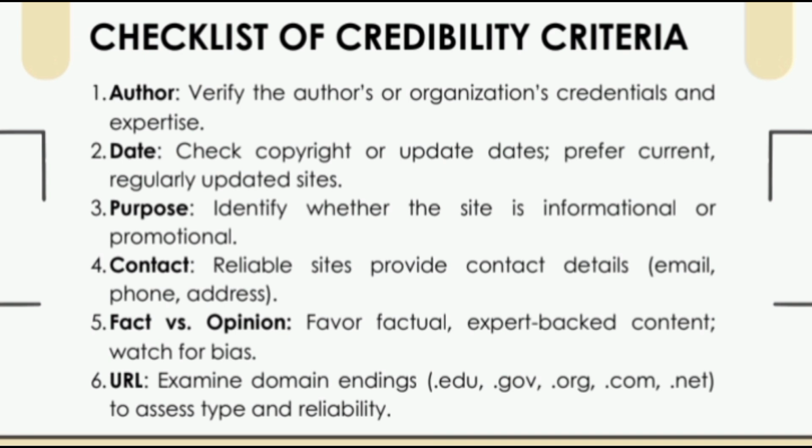The image presents a checklist of credibility criteria for evaluating online sources. It advises verifying the author's credentials, checking the website's update date, identifying the purpose of the site, ensuring contact details are available, favoring factual content over opinion, and examining the URL domain ending to assess reliability. These criteria help users determine the trustworthiness of online information.